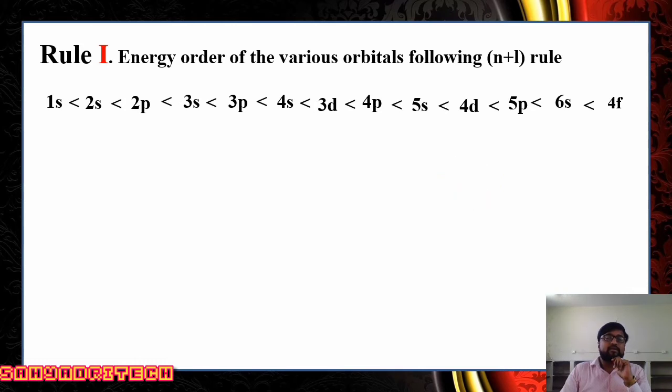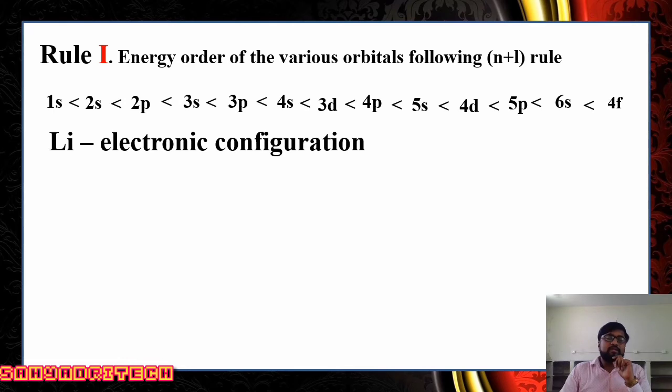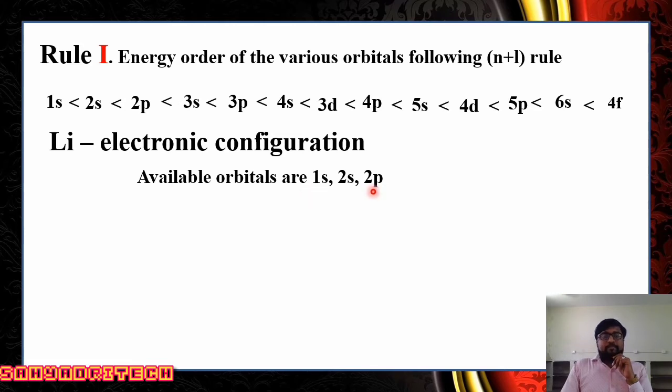Well, coming to examples. For example, lithium. For the lithium element, what is the atomic number? 3 is the atomic number and the mass number is 6. Well, we need the atomic number. Now for lithium, if I think of the available orbitals, 1s, 2s and 2p are available. Now when you look at 2s and 2p, in these two, we look at the n plus l value as I have done.